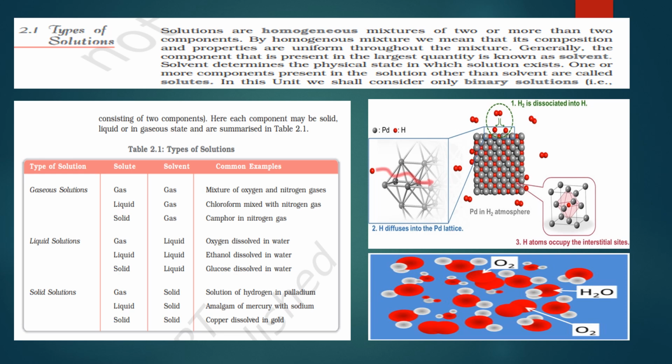But one important thing about the amalgam of mercury with sodium is the process of forming it. It is exothermic, meaning it releases heat, and it can be dangerous if it is not done properly. The reaction between liquid mercury and solid sodium can be violent. It can release hydrogen gas, which can be explosive.